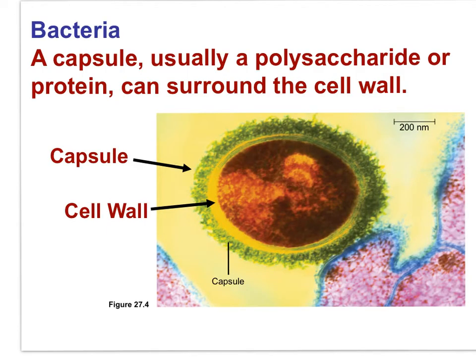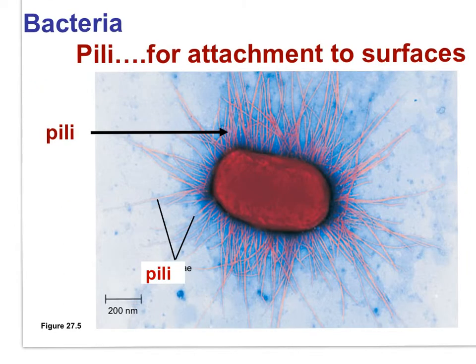Bacterial cells often have a slime capsule around them. The cell wall is composed of a substance called peptidoglycan. Peptidoglycan is a protein-carbohydrate complex. Pili serve to adhere the cell to a surface.